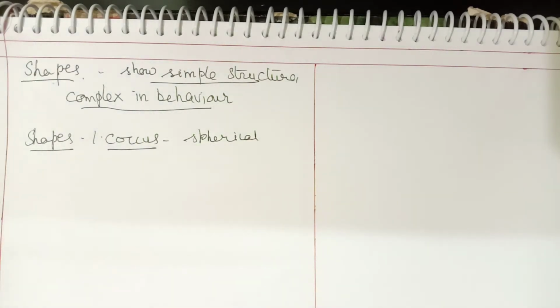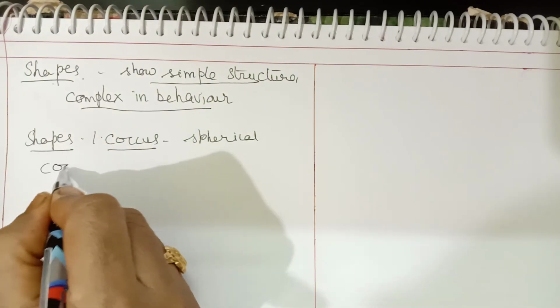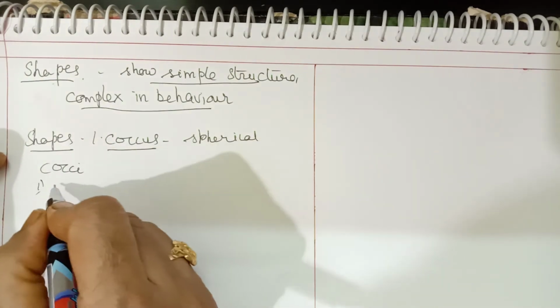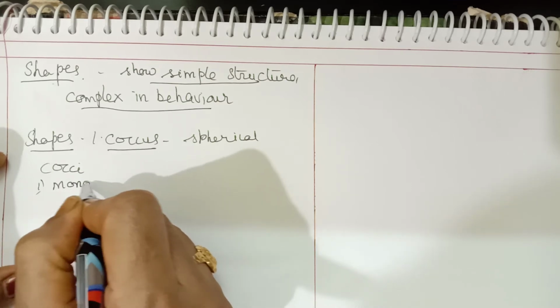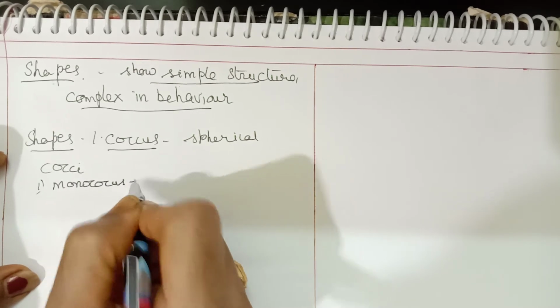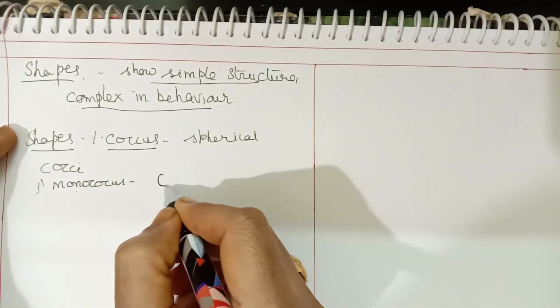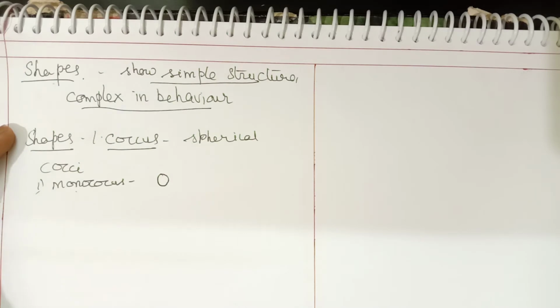Spherical bacteria are called coccus bacteria, and these can be of different types. In plural they are called cocci. The first type is called monococcus. Mono means one, so if only one spherical bacterium is present, it is called a monococcus.